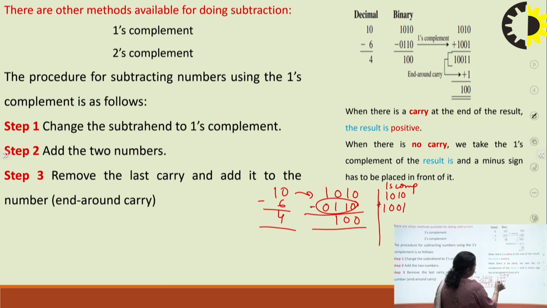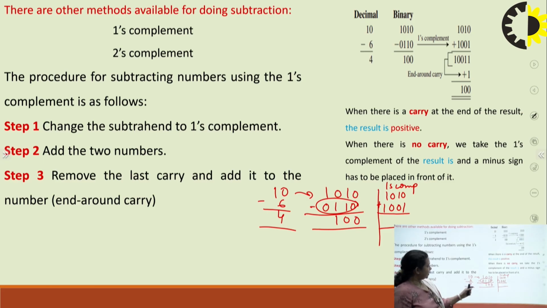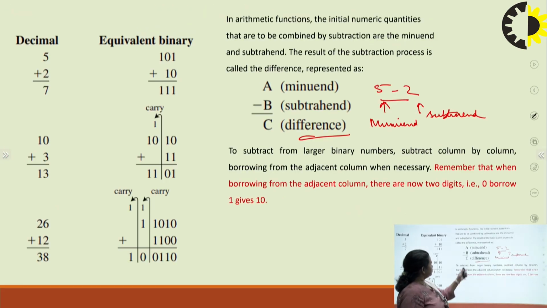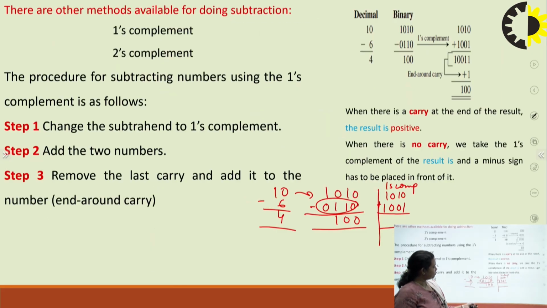Next step is to do the addition. When we are using 1's complement, first we have to find 1's complement of the subtrahend and then add it to the minuend. In case of 2's complement, we have to find 2's complement of the subtrahend, and then add it to the minuend. The similar way we have to perform here.